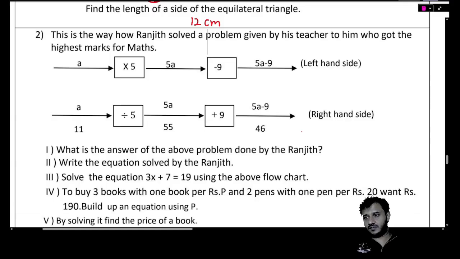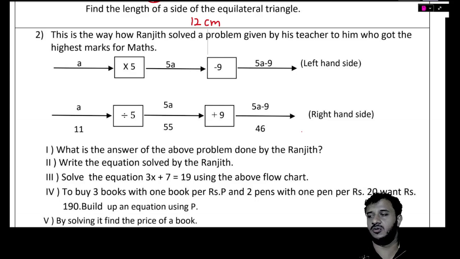Next one. Let's see. Now you have a look with me. This is the way Ranjit solved a problem given by his teacher, who got the highest marks for maths.